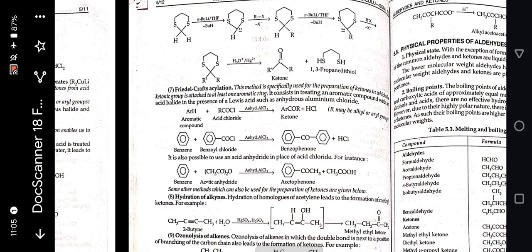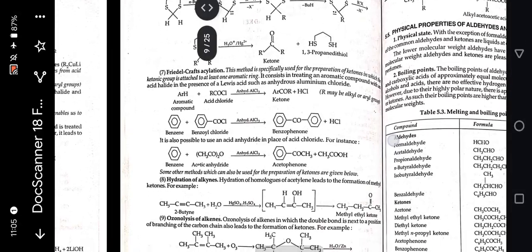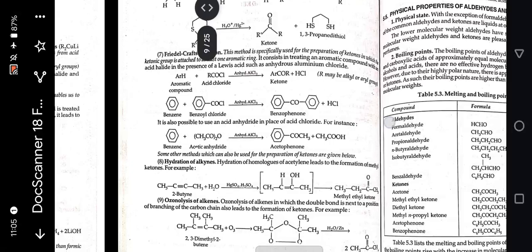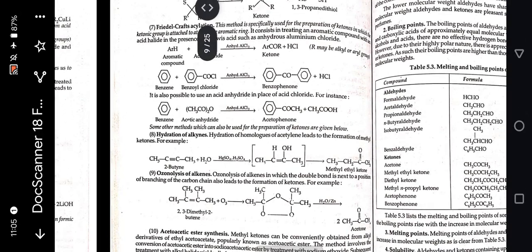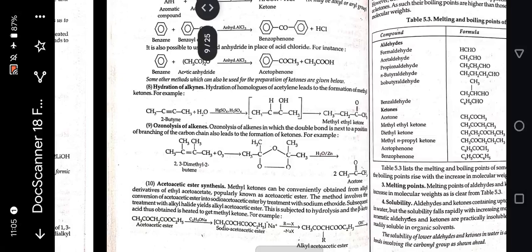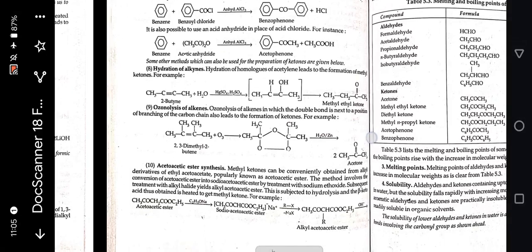It consists in treating an aromatic compound with an acid halide in the presence of a Lewis acid such as anhydrous aluminum chloride. Benzene plus acetic anhydride reacts in the presence of anhydrous AlCl3 to give acetophenone. Next is hydration of alkynes. 2-Butyne treated in the presence of HgSO4, H2SO4, methyl ethyl ketone is formed.